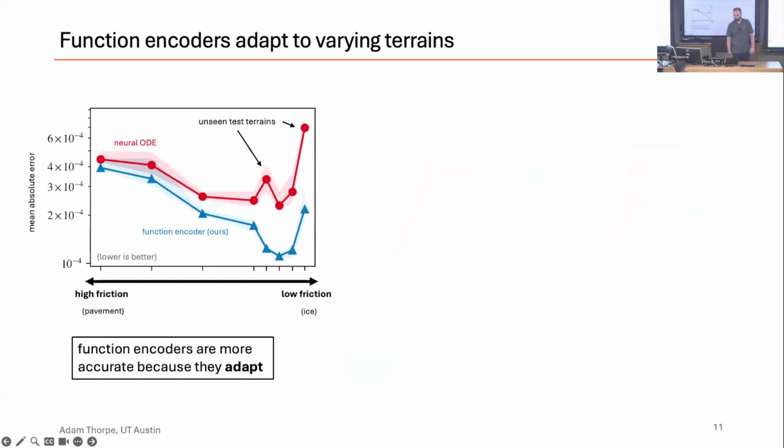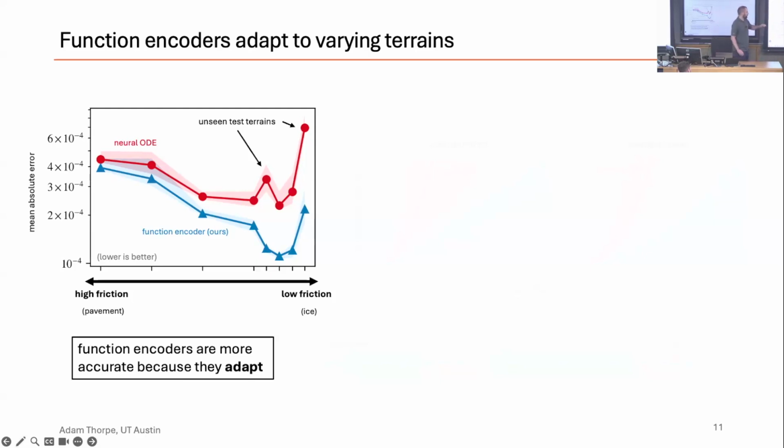Okay, so let's look at some results from simulation. We designed environments where the terrain parameters vary. So we varied the friction of the environment, and we can think of this as kind of like a number line or something like this, where we have a spectrum of different friction parameters. And we tested the model and the downstream control performance in these different environments.